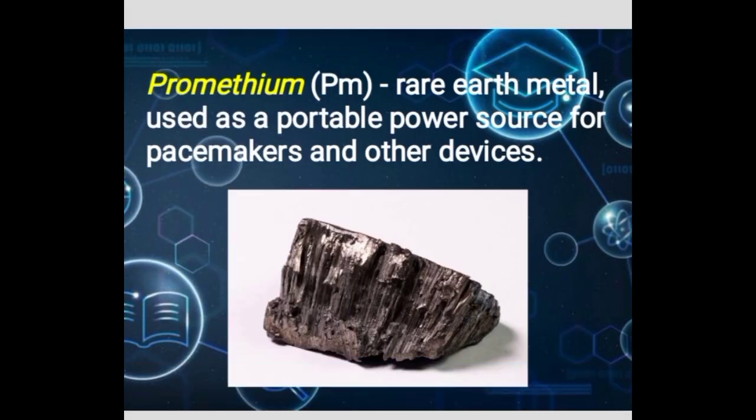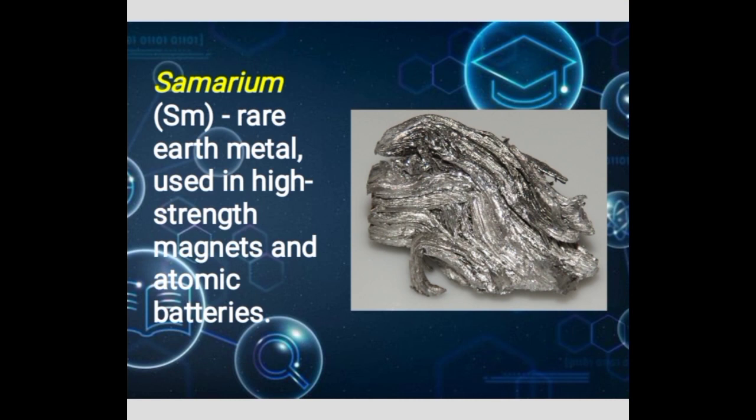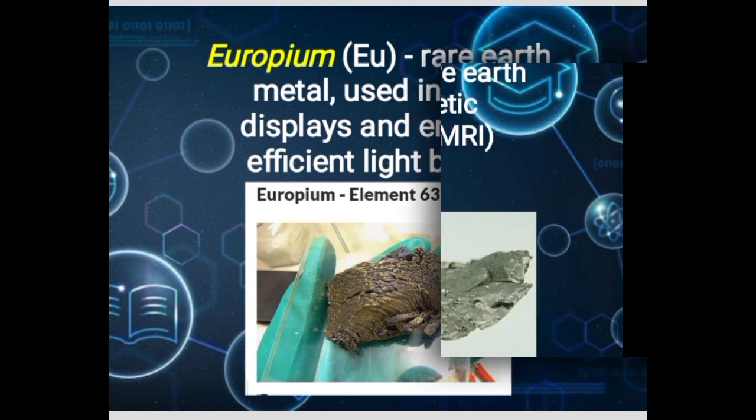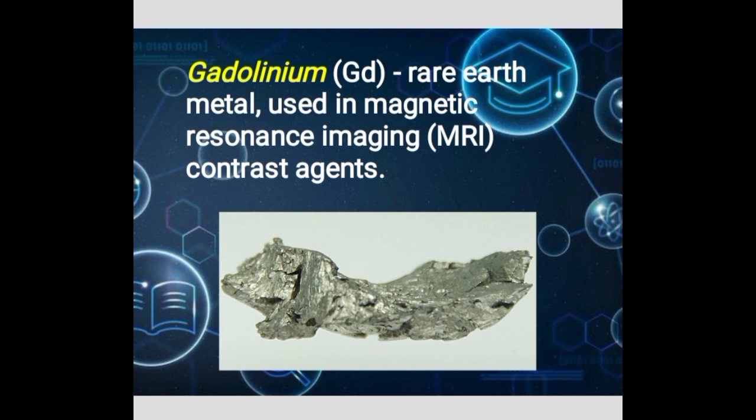Promethium, rare earth metal used as a portable power source for pacemaker and other devices. Samarium, rare earth metal used in high-strength magnets and automatic batteries. Europium, a rare earth metal used in LCD displays and energy-efficient light bulbs. Gadolinium, rare earth metal used in magnetic resonance imaging (MRI) contrast agents.